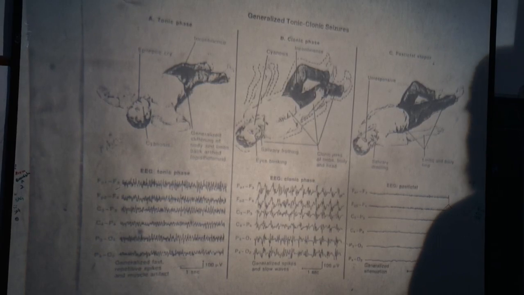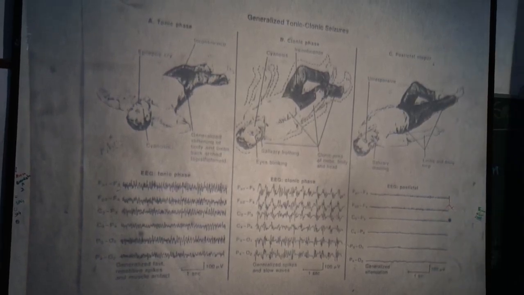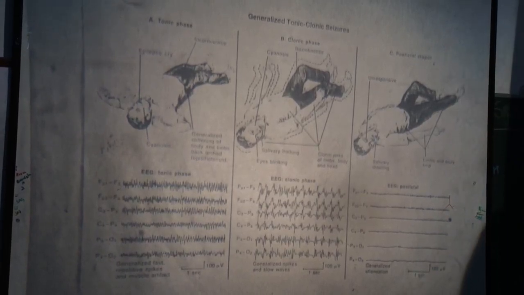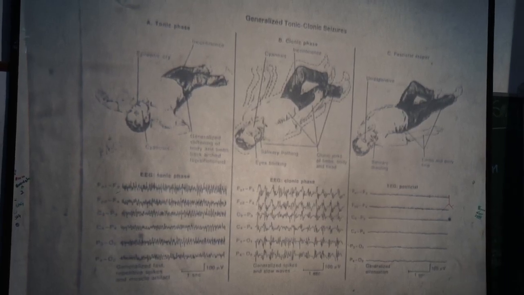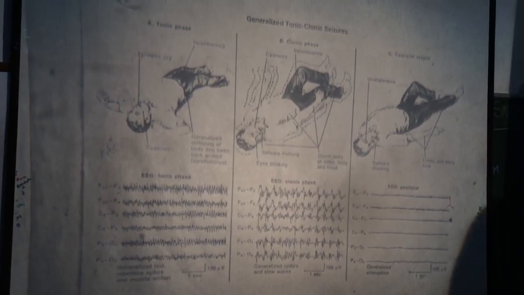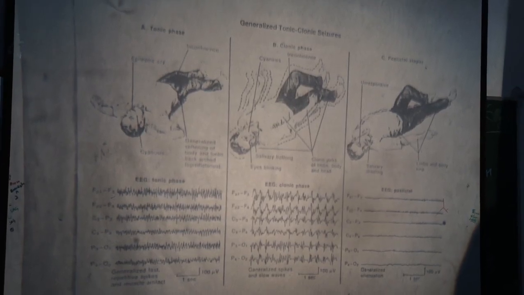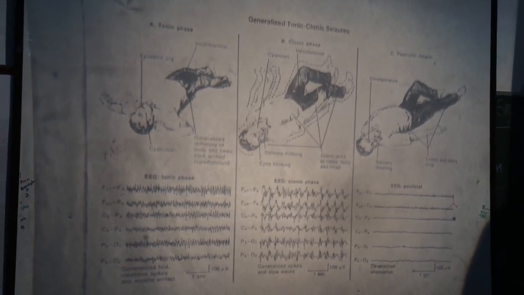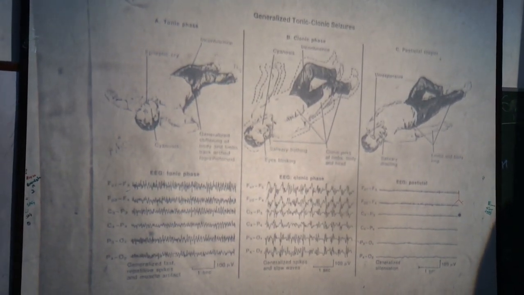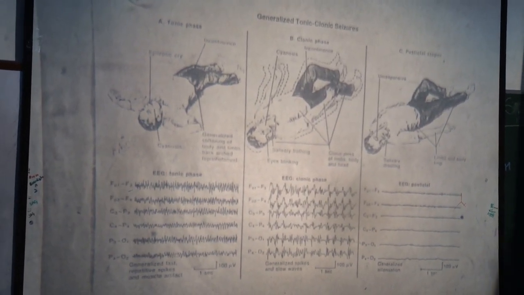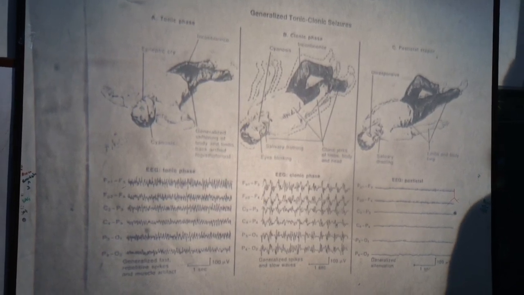Right? So this epilepsy is a transient, paroxysmal and repetitive disturbance of the central nervous system in which there is uncontrolled excessive neuronal discharge from the brain.